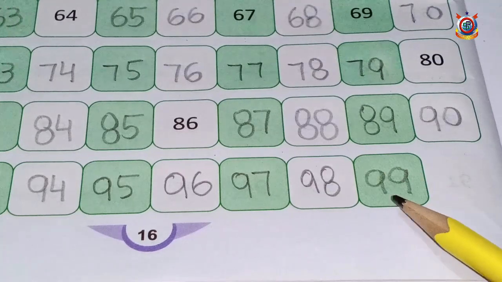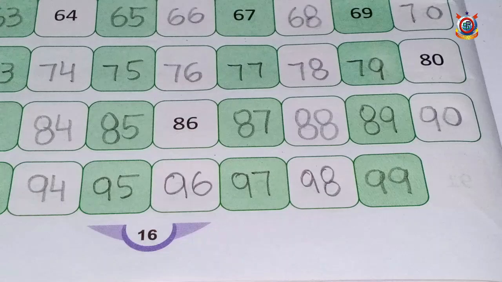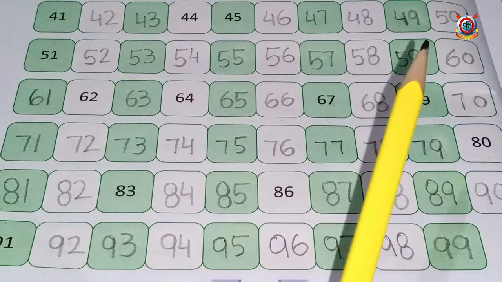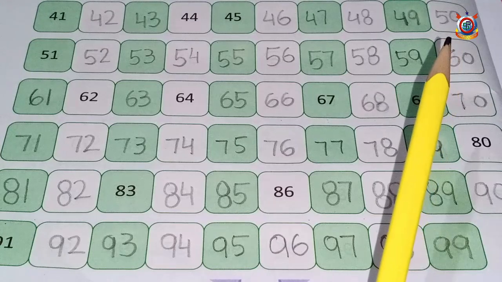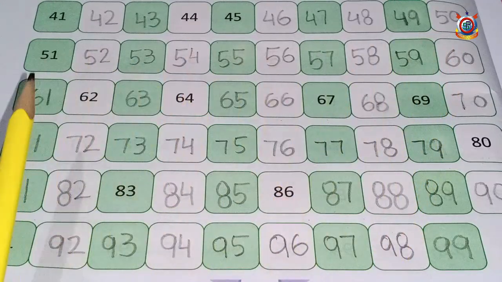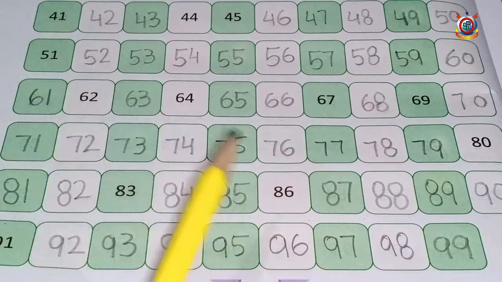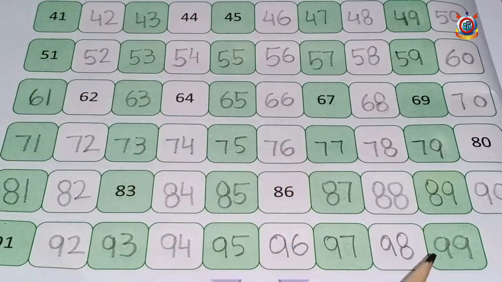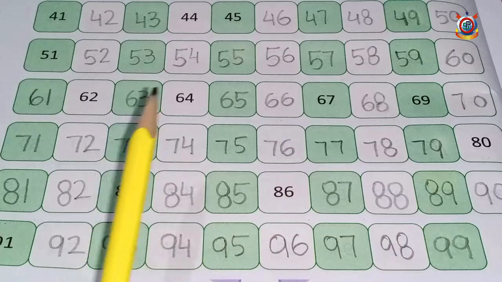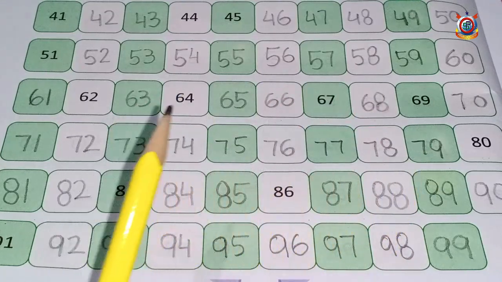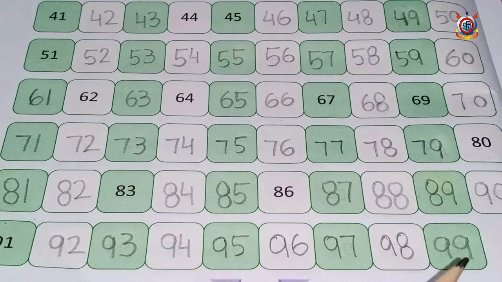Okay students, very good. So students, you can see we have started our counting again for the next day, starting from 51, and then we have finished our counting from 51 and ended at 99, and we have written all these numbers in a very neat and clean writing. So now it's your homework time.